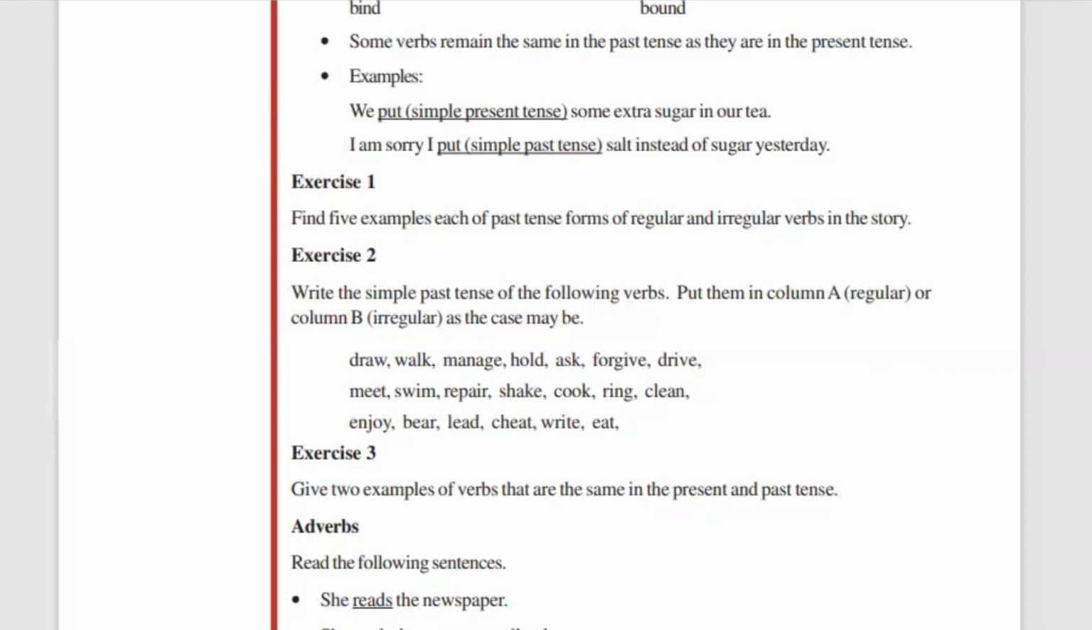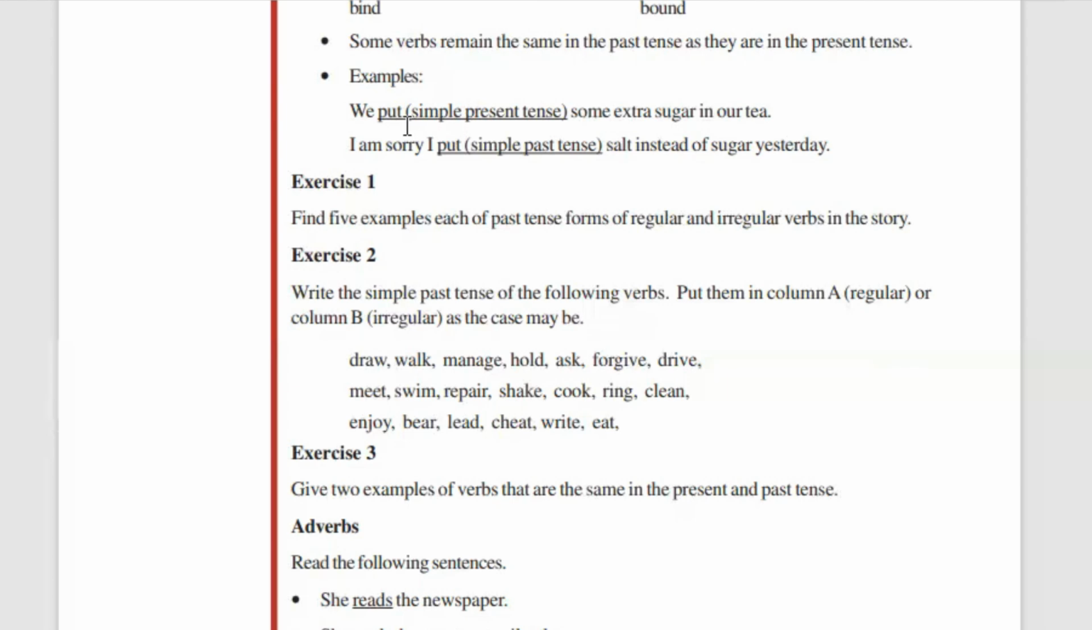That is an example of a simple present tense sentence, and the verb also is in simple present tense. What is that? We put some extra sugar in our tea. Now listen to the second sentence. I am sorry, I put salt instead of sugar yesterday.